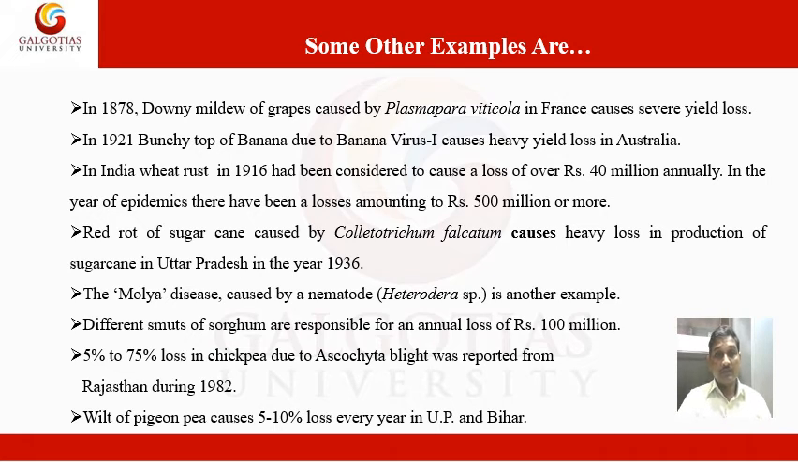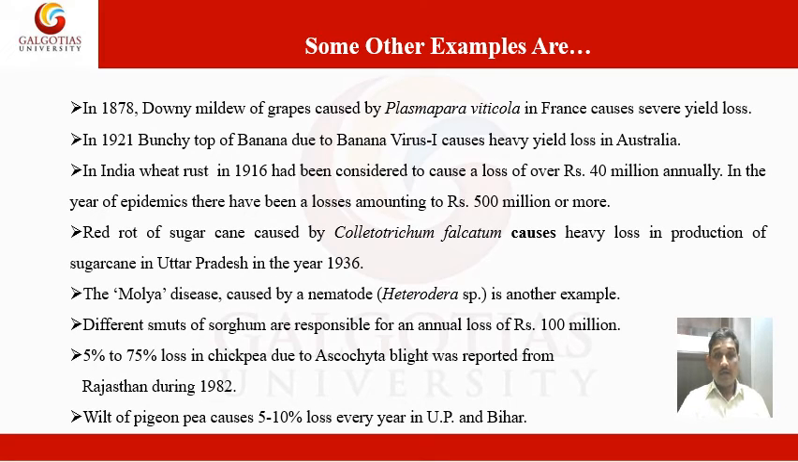Next is red rot of sugarcane caused by Colletotrichum falcatum, which causes heavy loss in sugarcane production, especially in Uttar Pradesh in 1936. Next example is Molya disease, caused by a nematode, a Heterodera species. It is another example of disease-causing agents.